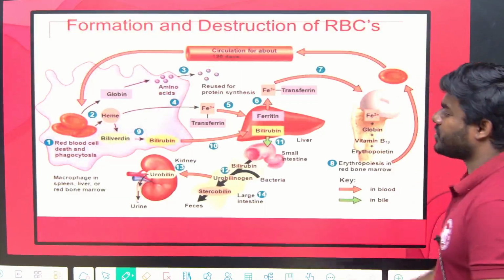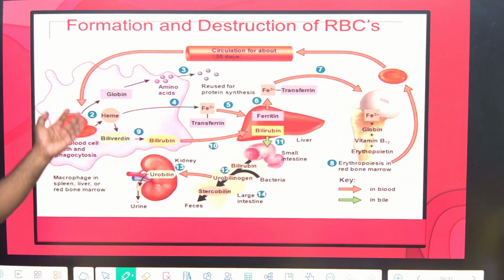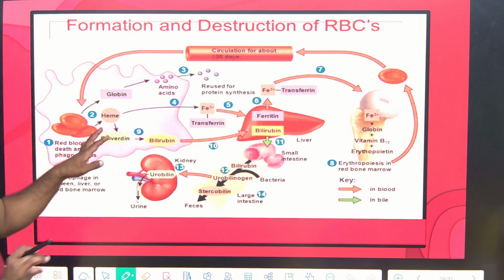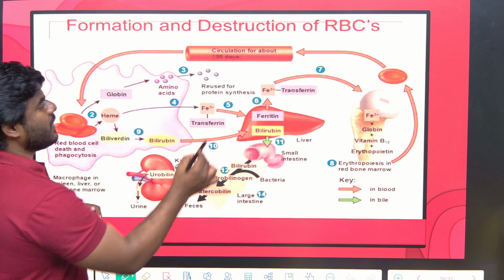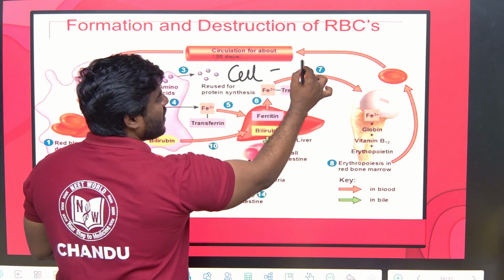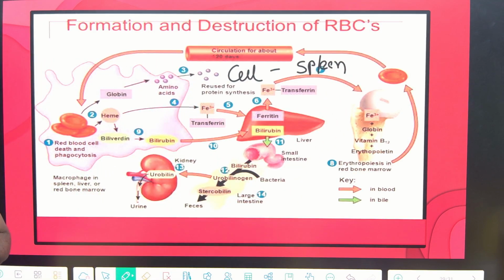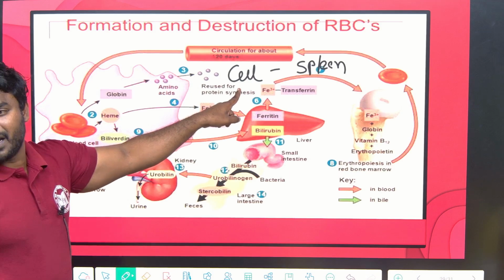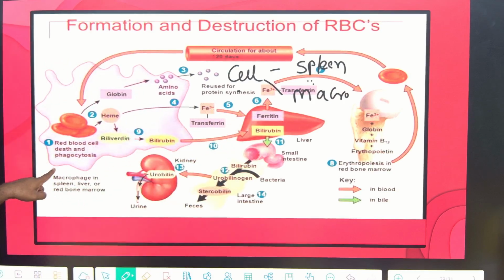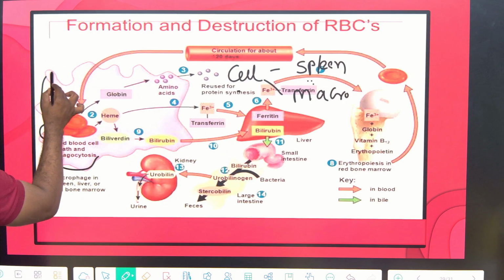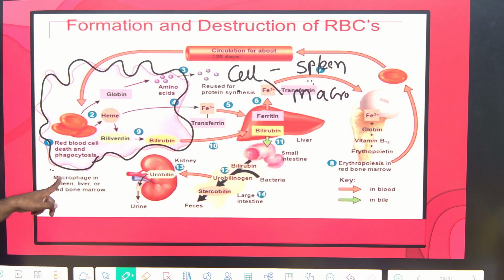Now, a very simple question which is asked multiple times in the exam, you also read na. In which cells does RBC destruction occur? See, now every student will give the answer. What is the question I asked? Which cells are involved in the RBC destruction? What is the answer you have given? Spleen. Spleen is a cell? No. What is spleen? Organ. Now what is the question I asked? Cell. What is the cell? Macrophage. So inside the spleen we have macrophages. Within the macrophages of the spleen, RBC destruction occurs.